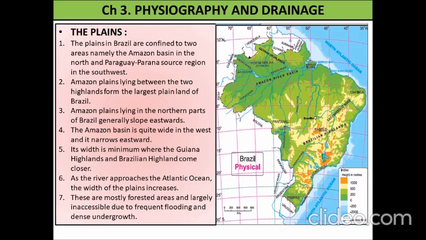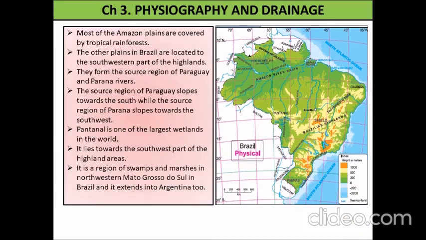These are mostly forest areas and largely inaccessible due to frequent flooding and dense undergrowth. Most of the Amazon plains are covered by tropical rainforest. The other plains in Brazil are located in the southwestern part of the highland. They form the source region of the Paraguay and Paraná rivers. The source region of Paraguay slopes towards the south, while the source region of Paraná slopes towards the southwest.